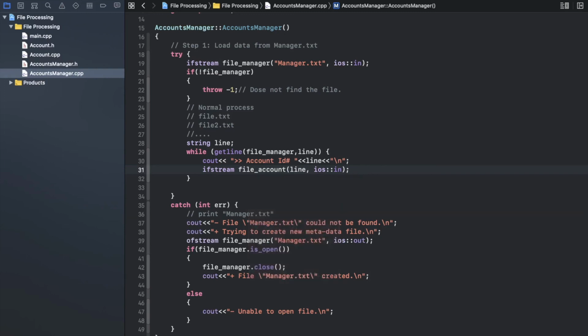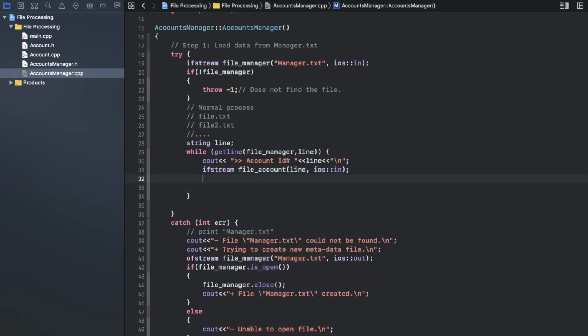So here I will get another problem, because I don't know. Maybe that file is stored inside the manager textual file, but maybe for some reason it's deleted. It does not exist. So I have to be sure that I load a correct file, that the file exists, and that my program does not crash during running time.